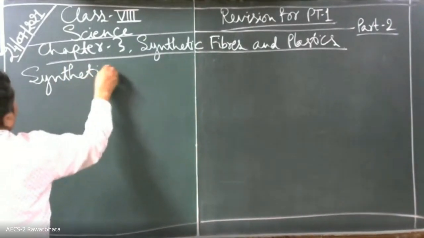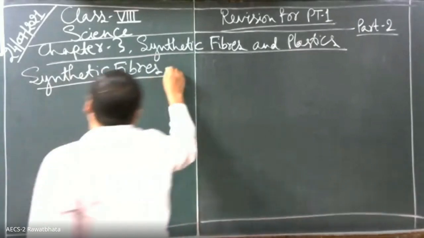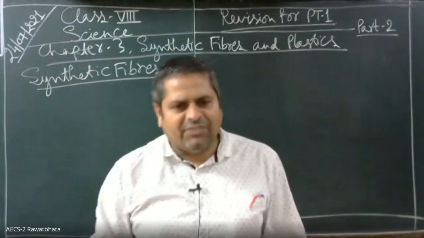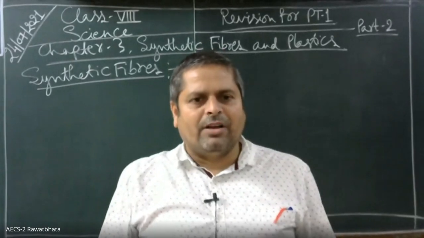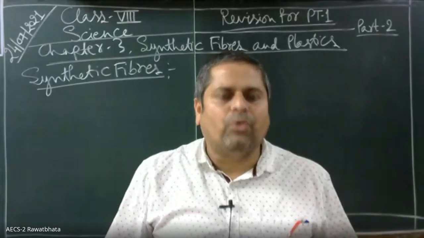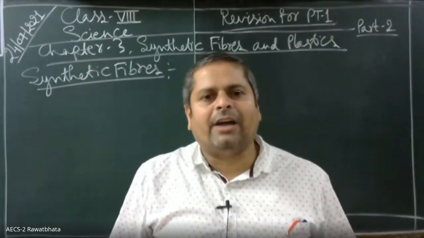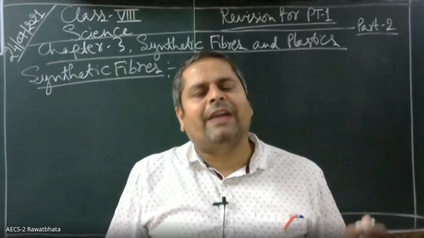As the name suggests, synthetic means they are artificially made. They are not of natural origin. Natural fibers are wool, cotton, jute. These all are natural fibers.